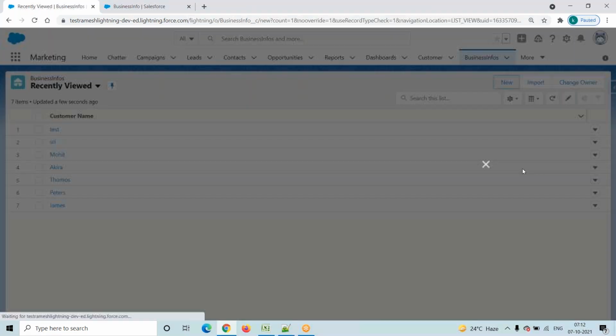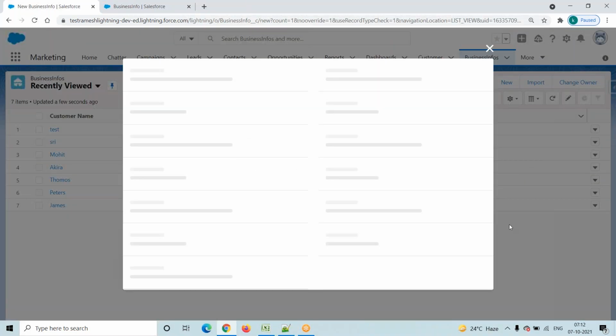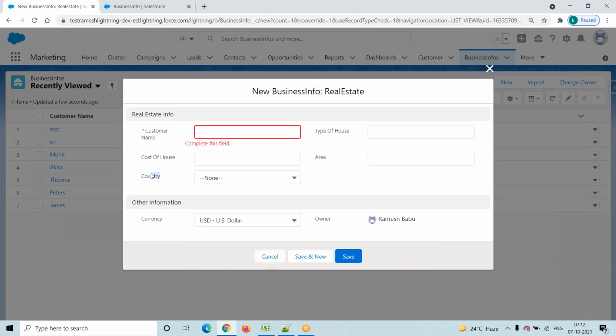Click on this new button. Select real estate. See, the country pick list came, right? Here you have to observe USA, India, Singapore, Australia is there, right? So this is for real estate.